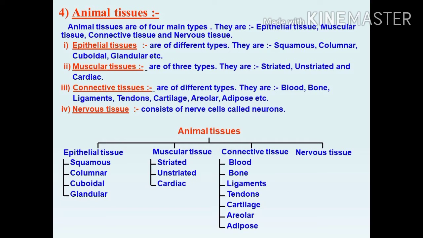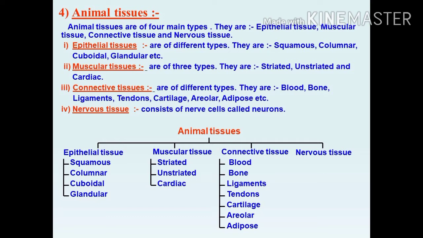The nervous tissue consists of nerve cells called neurons. Dear students, each tissue performs specific functions. Epithelial tissues are found in different regions of the body and perform different functions. Muscular tissues are found in different parts of the body; they are striated, unstriated, and cardiac muscles. Similarly, connective tissue helps to connect the body parts. Blood, bone, ligaments, tendons, cartilage, areolar, and adipose tissues are the connective tissues.